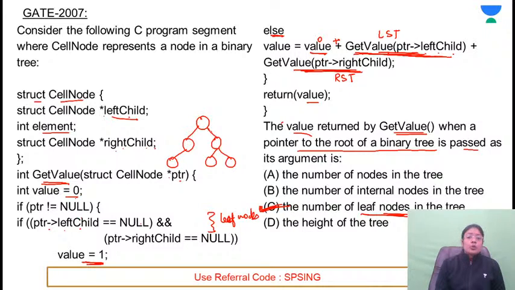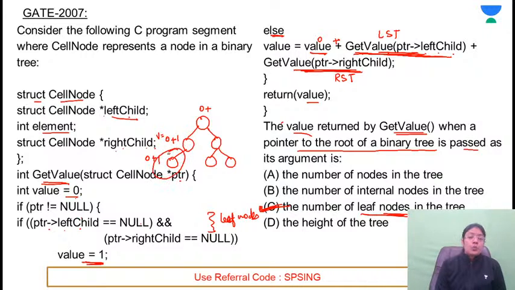Left pointer is not equal to null, right pointer is not equal to null, going to the else part. Value kya hai? Initially, what is the value? It is 0. Then it is making a call to the left child. In this case, left pointer is not equal to null, so else part mein aa jayega. Value is 0 initially. After that, left child is not equal to null. Again, it will go to the else part. 0. Left child is equal to null, right child is equal to null, so the value will be 1. So in this tree, it is containing one leaf node.